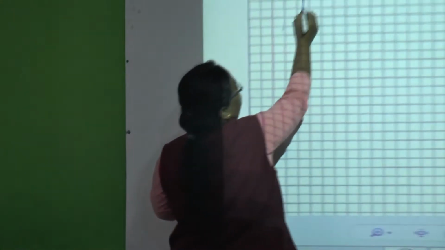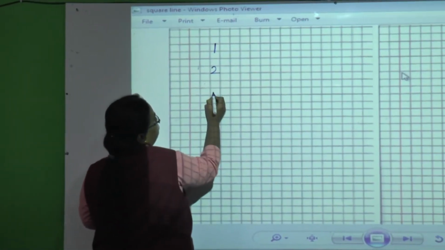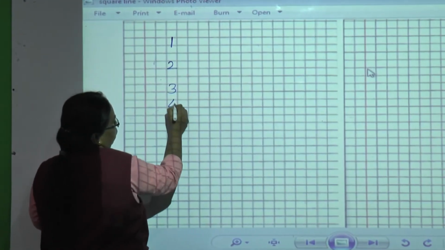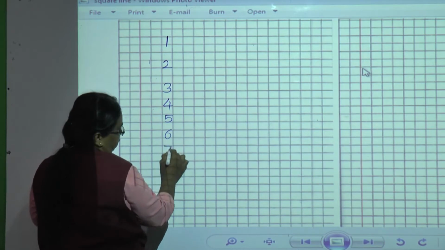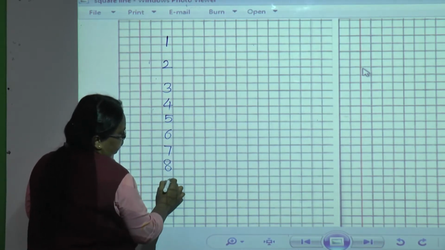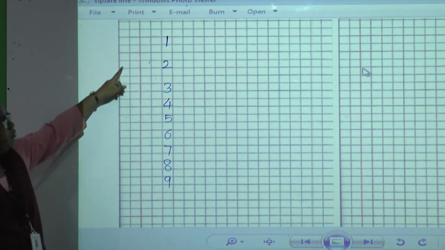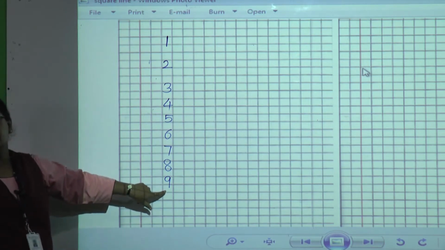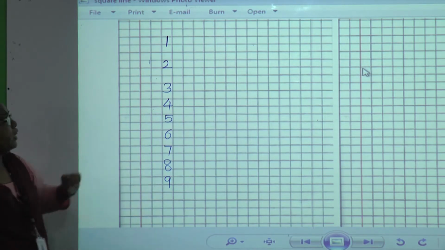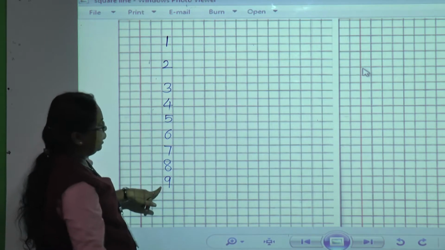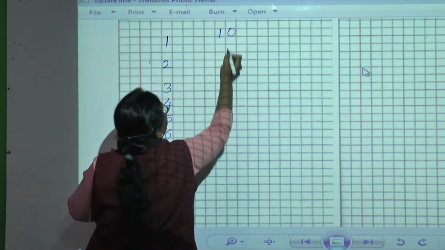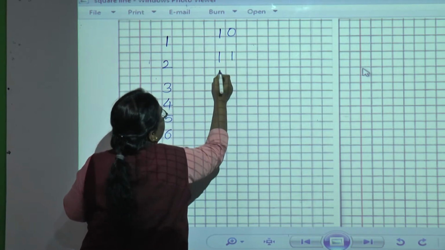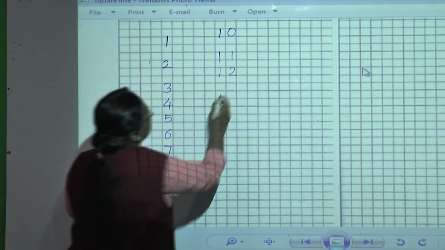See here, just tell me: 1, 2, 3, 4, 5, 6, 7, 8, 9. Now tell me, which numbers are these? Yes, these are one digit numbers. You know this 1 to 9 is a one digit number. Now 10, 11, 12,